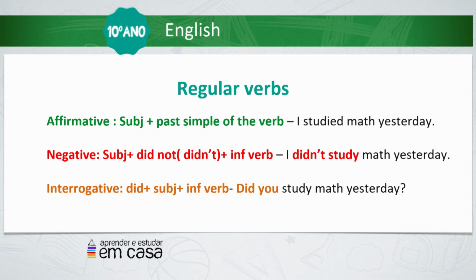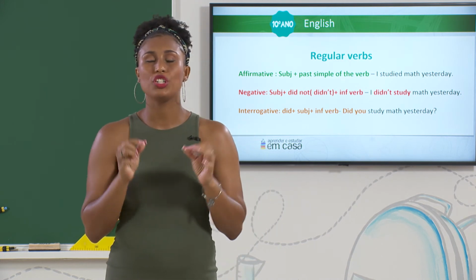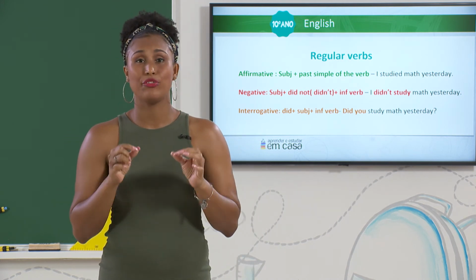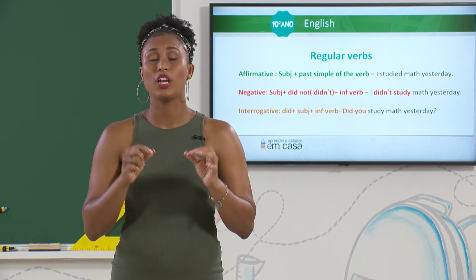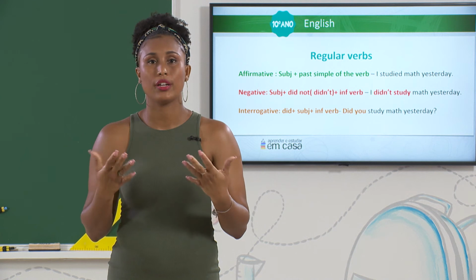In the negative, we have subject plus did not or didn't plus the infinitive of the verb. I didn't study math yesterday. You could notice that we have didn't. Didn't is the auxiliary verb. Auxiliary verbs have the function to make all the changes we need whenever we are using the negative.